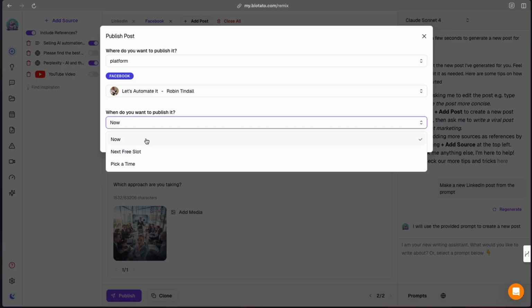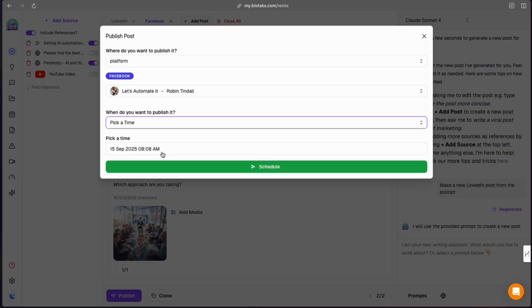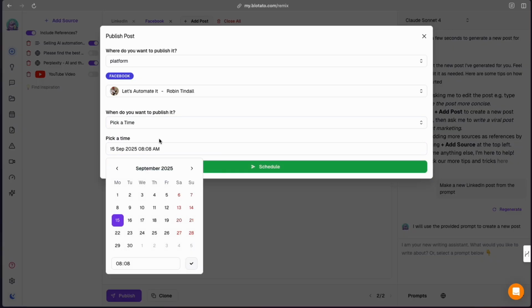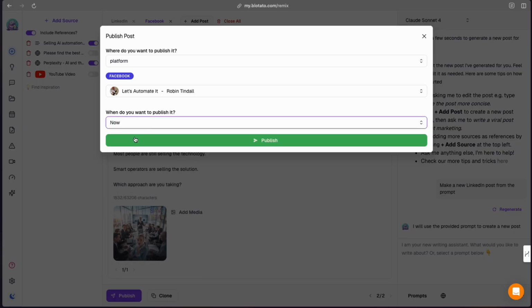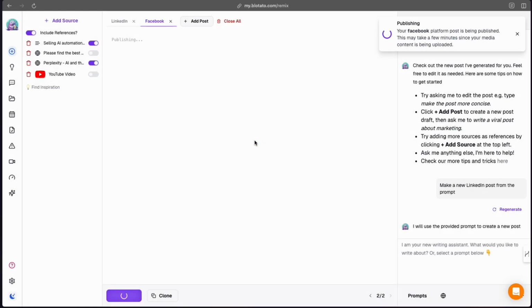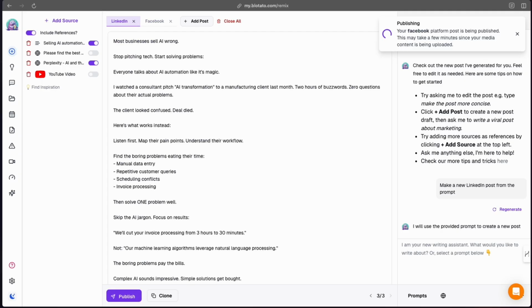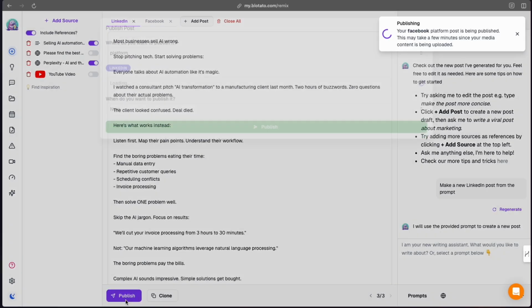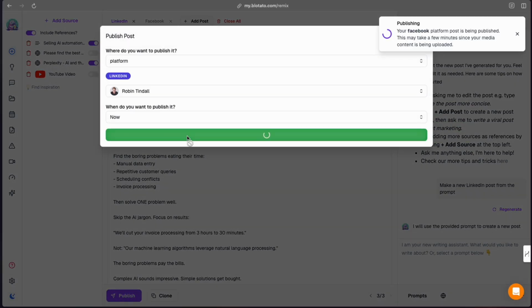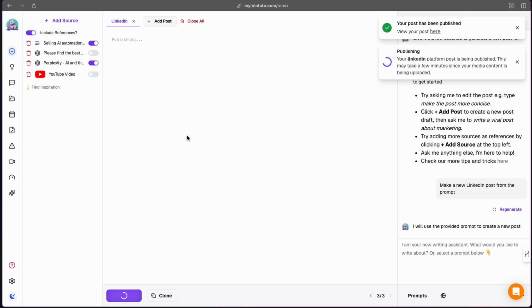Which I'm going to do. Click now, or you can actually pick a time. This is the date now, and I could just pick a time, but I'm going to go with now, and I'm going to click publish. So this is just publishing the Facebook post to Facebook. All right, that's fantastic. I wonder if I can just jump straight into LinkedIn and hit publish. Let's do the same thing. I'm publishing to LinkedIn at the same time.